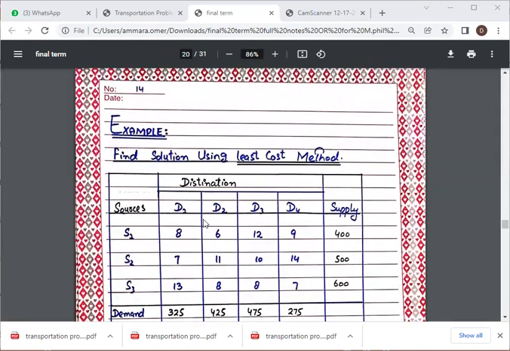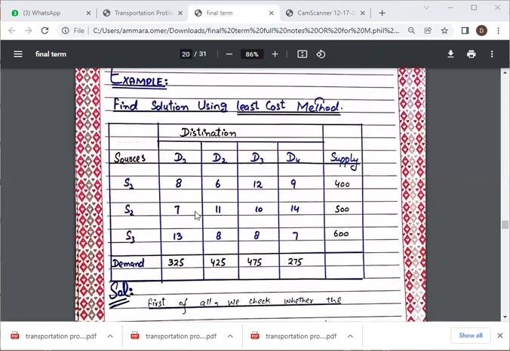So this example is, we have to find the solution using the least cost method when three sources are given, S1, S2, S3. Demand for the destination D1 is 325, for destination 2 is 425, and for destination 3 is 475. Demand for destination 4 is 275. Supply is 400, 500, and 600.